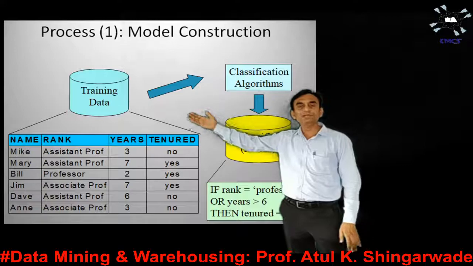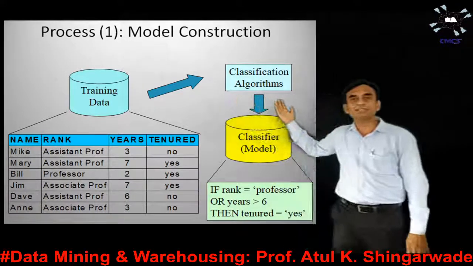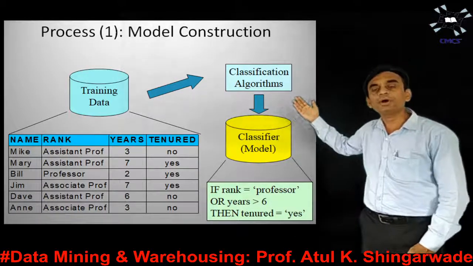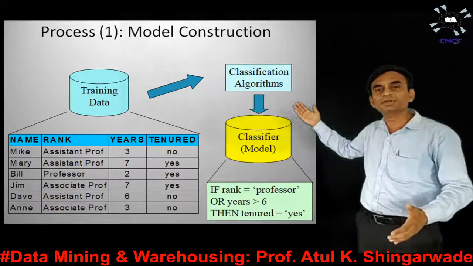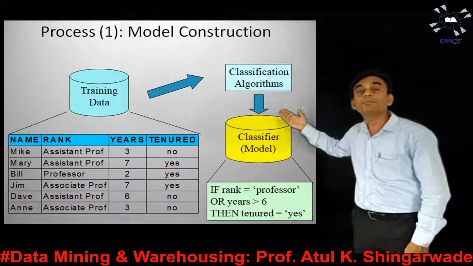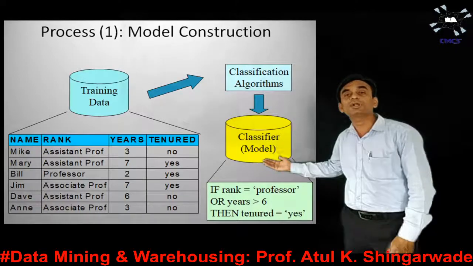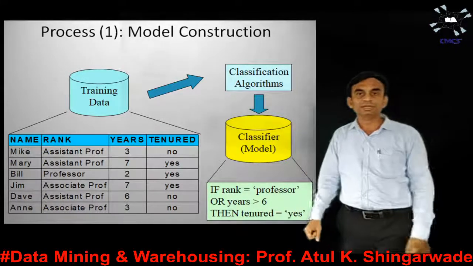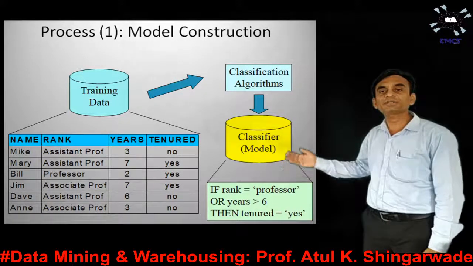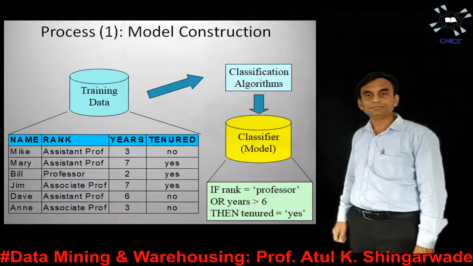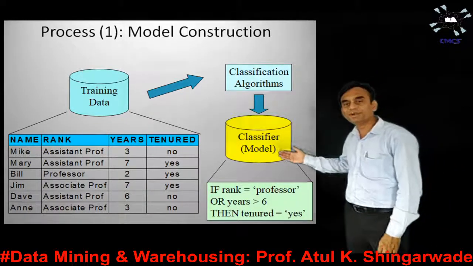Very simple: this training data is given to a classification algorithm, and by applying that algorithm on the training data, a model is built, and that model is called a classifier. Now, how is this classifier model built?